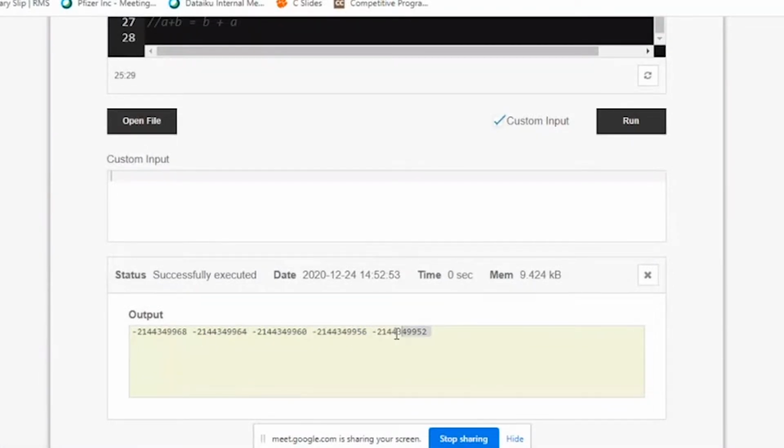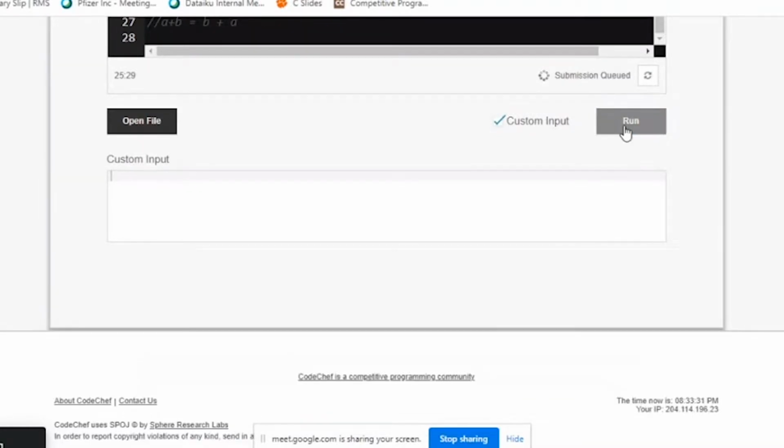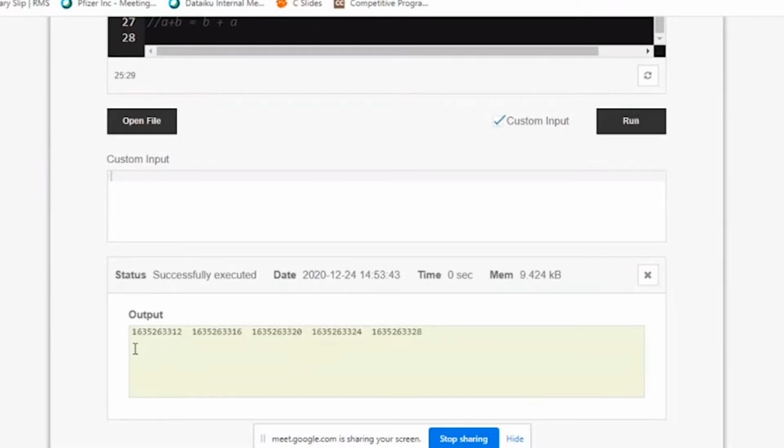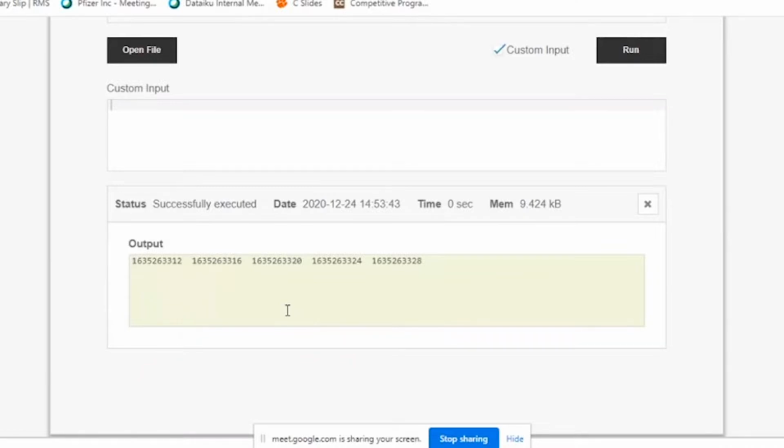This particular memory is given by your operating system and it is not fixed. I'm running this at 8:33. This is the memory location given to you. If I run it once again, it need not be the same. Memory location can vary. See here, now it has become a positive memory location. Your computer has given you a new memory location. With each run, the memory is dynamically calculated.